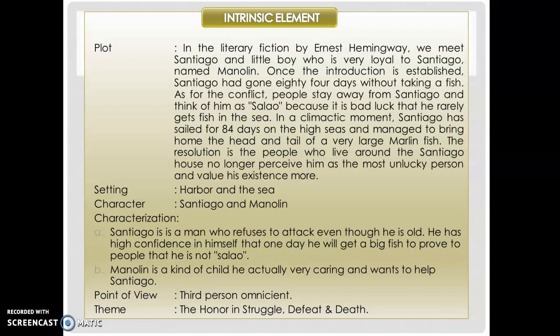Last is theme. The theme in that story is the honor in struggle, defeat, and death.